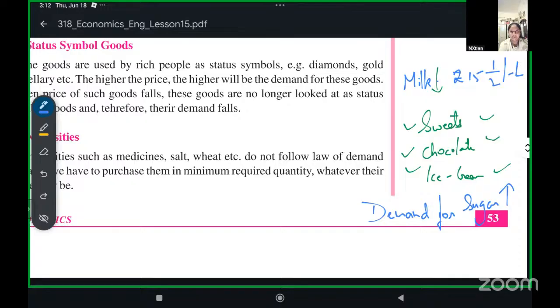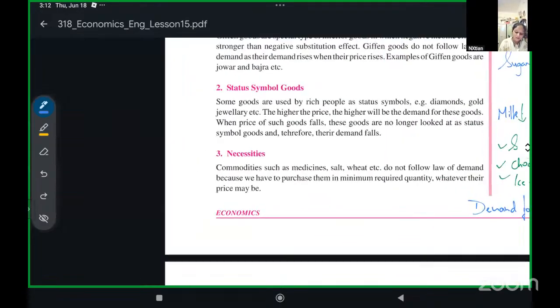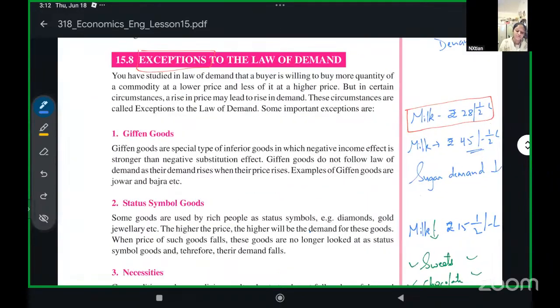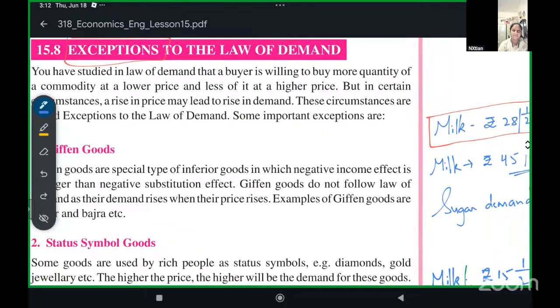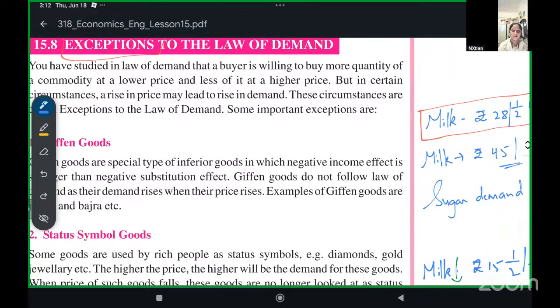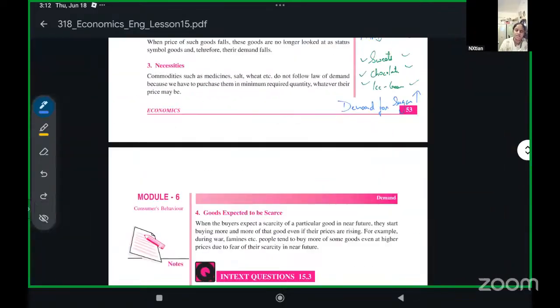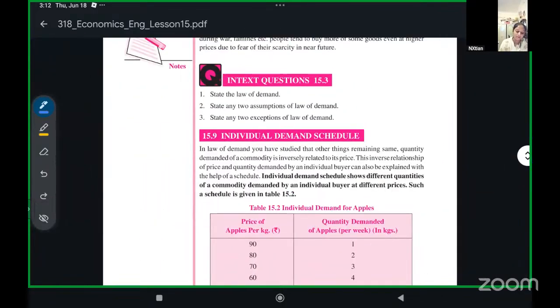Okay, another reason. Now, any doubt in exceptions to the law of demand? No. Okay.